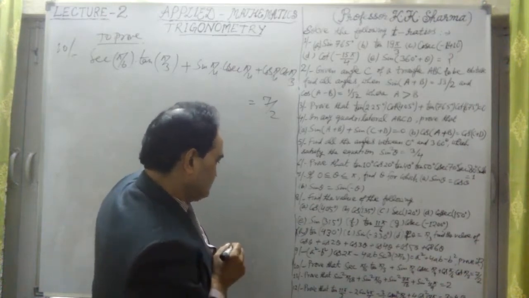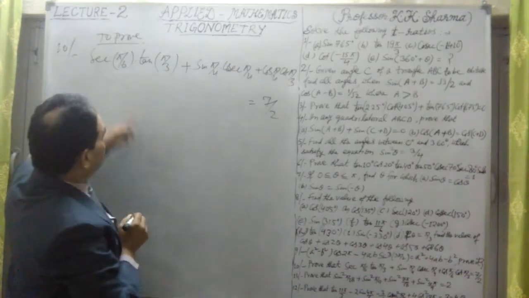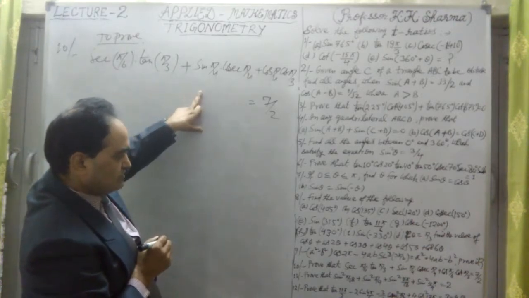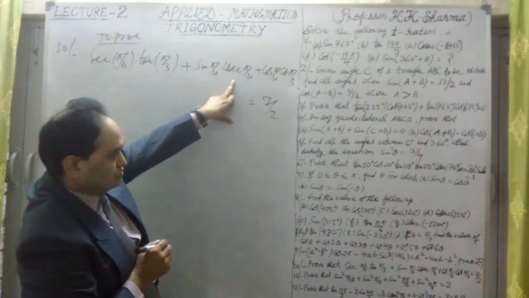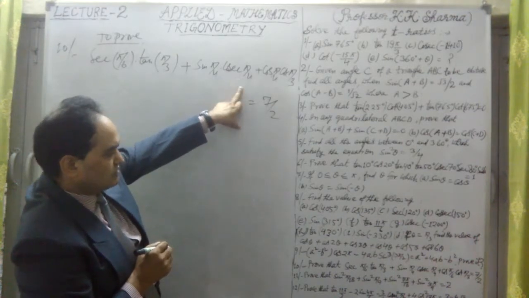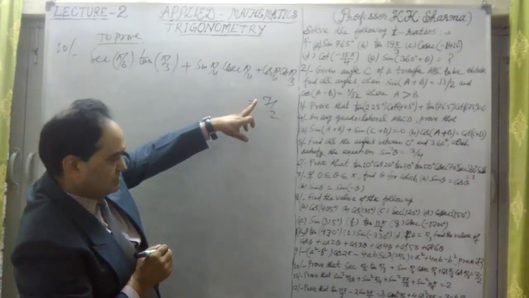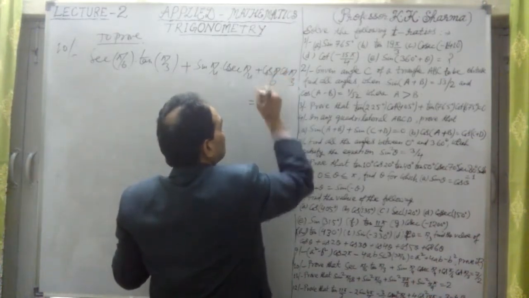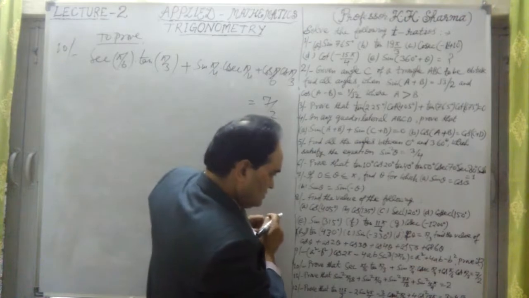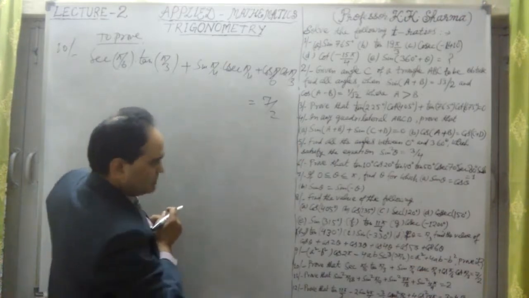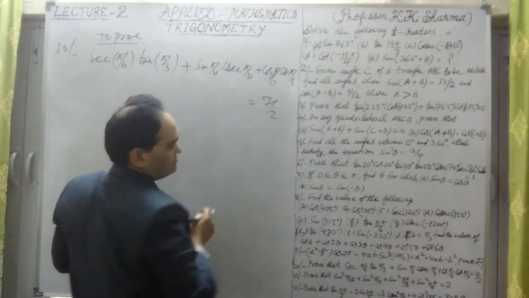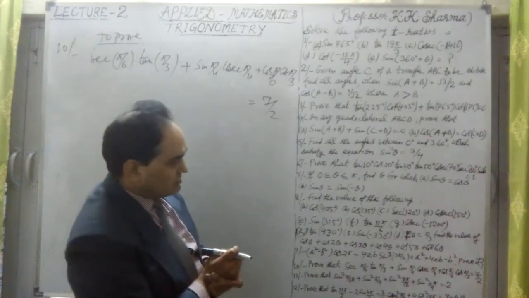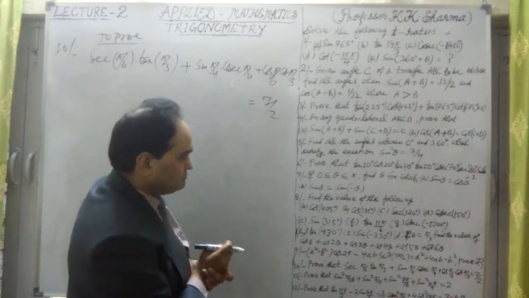Let me again check it. Prove that sec pi by 6 into tan pi by 3 plus sin pi by 4 into cosec pi by 4 plus cos pi by 6 into cot pi by 3. Now let me write them in degree form.